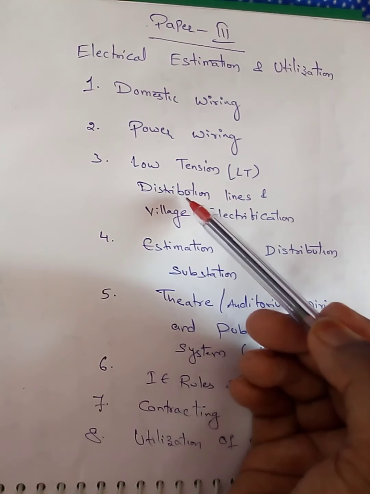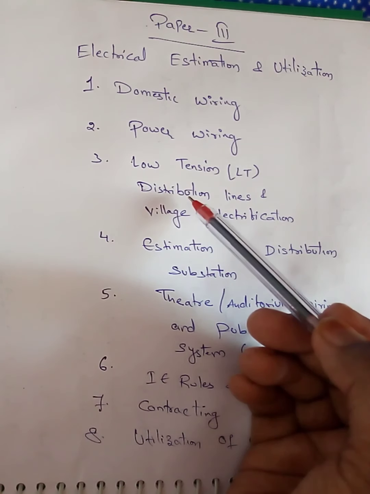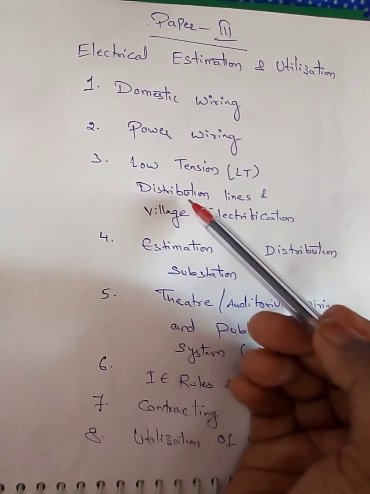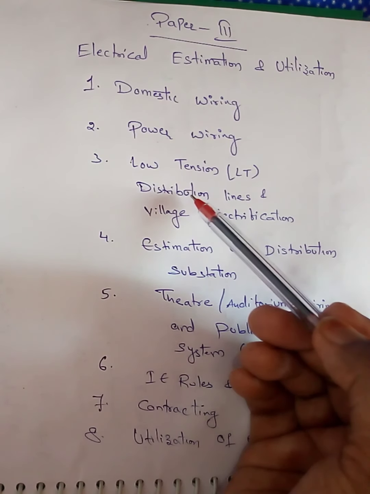Coming to the third unit, low tension LT distribution lines and village electrification. In this, we are going to study types of distribution lines, main components of overhead transmission lines, and estimation of quantity of materials, how much material is required, and also labor charges, three-phase, single-phase, domestic and industrial appliances, with and without street light provision, simple problems.